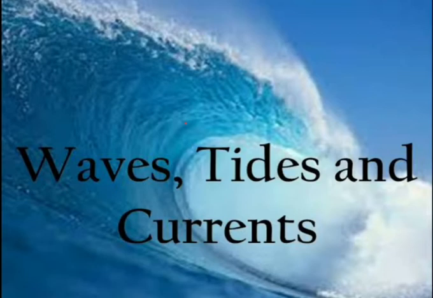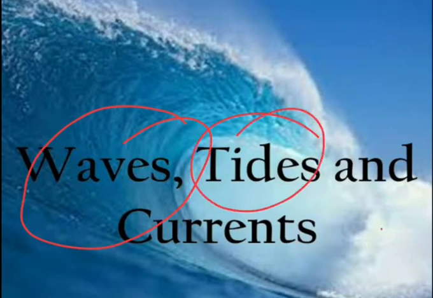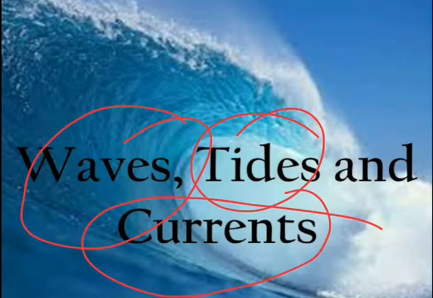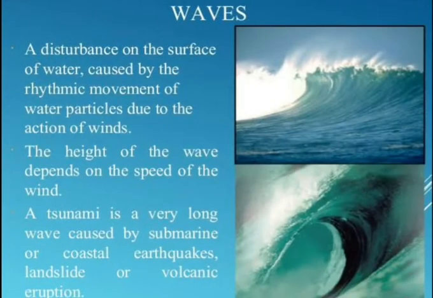So it can be broadly characterized as the first one, waves, the second one, tides, and the third one, currents. Which one? Yes, the first one, the ocean's water movement. किसका movement? जो आपका ocean water का movement है. It can be broadly divided as which thing? Waves, tides, and currents. First, we will talk about waves.